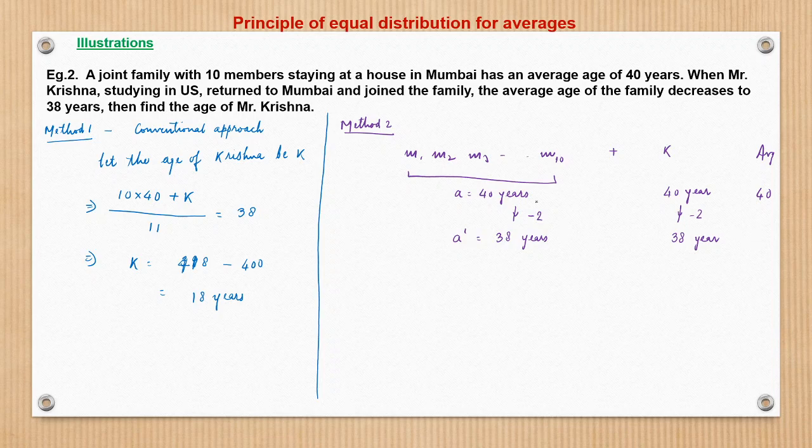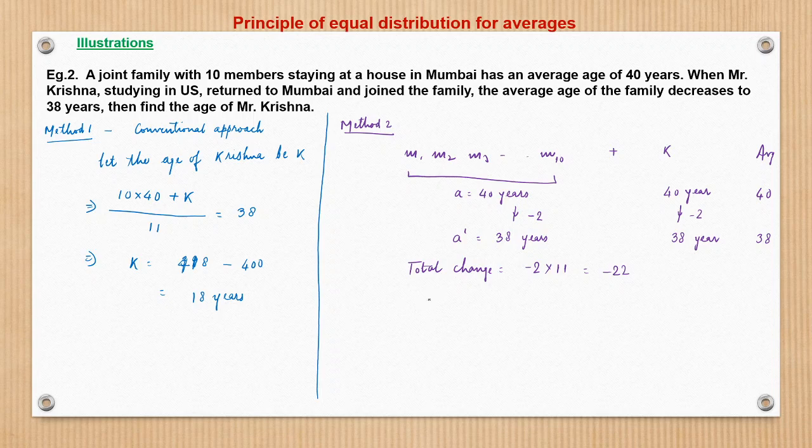So 38 years for all the members and 38 years for Krishna would give an average age of 38 for the family. So all the individual members are losing 2 years of age. What is the total change? The total change is minus 2 into the 10 members of the original family and also Krishna. All the 11 people are losing 2 years. So this is minus 22 years, right?